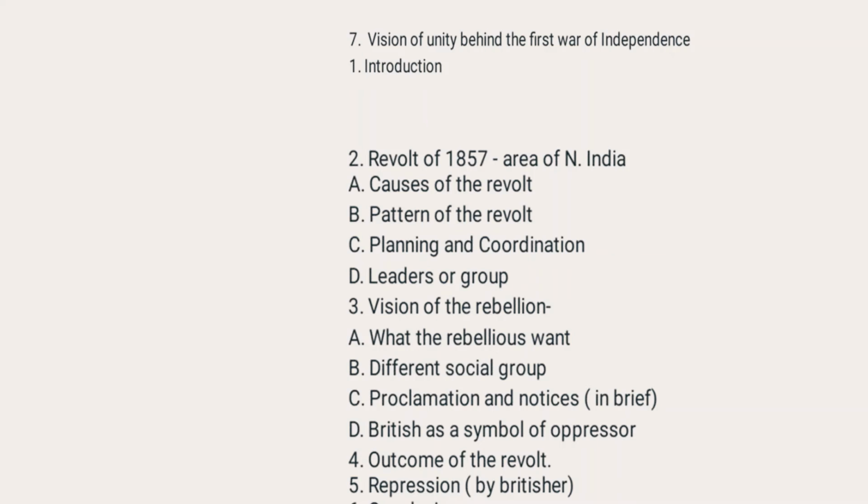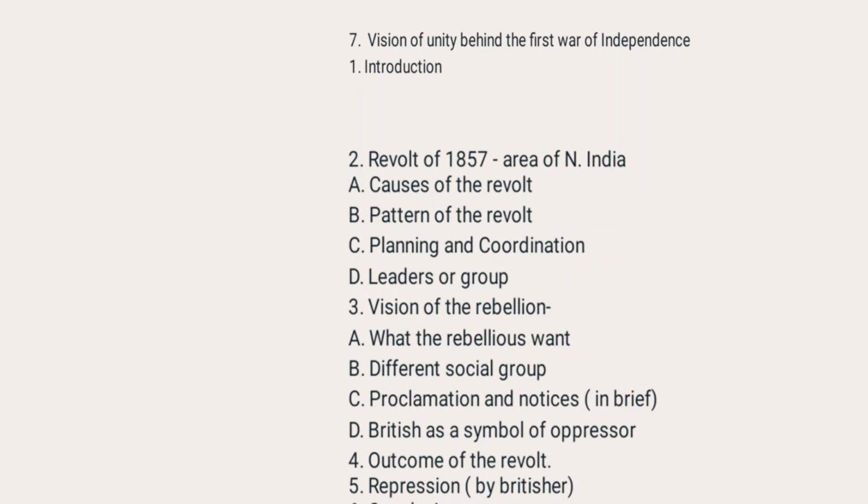behind the first war of independence. So in the introduction you will mention how the British came to India as traders, and then their intervention in political affairs. They fought many wars, and at last in the Battle of Buxar they gained political power and became the authority. Then the people resisted and rebelled against the British in 1857. You can see that will be the introduction.